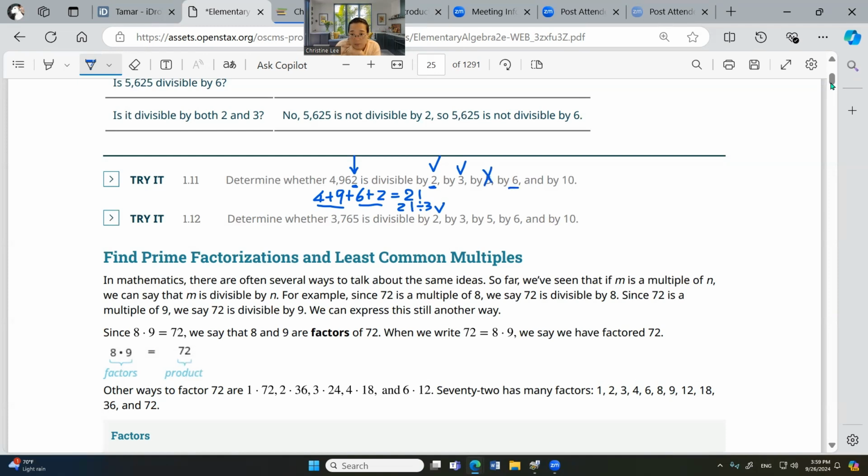Can it be divided by 6? Well, both 2 and 3 are checked, so 6 is checked. Can it be divided by 10? The last number is not 0, so no.